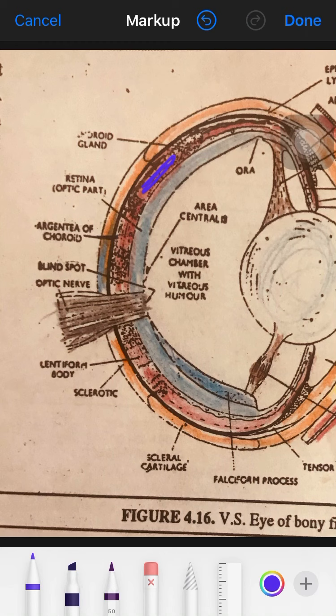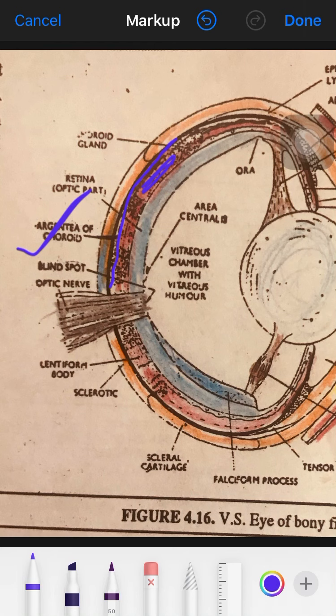A part of the choroid adjacent to the sclera contains silvery guanine crystals in special cells, and that is called the argentea of the choroid.